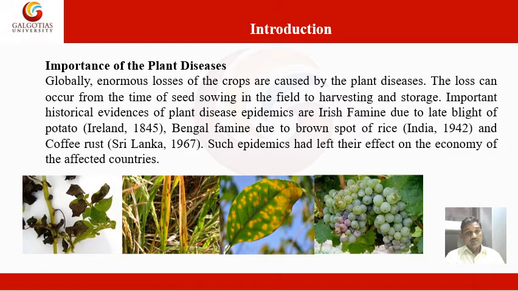These are some epidemics which caused huge loss, even several deaths of human beings. Such epidemics left their effect on the economics of the affected countries.